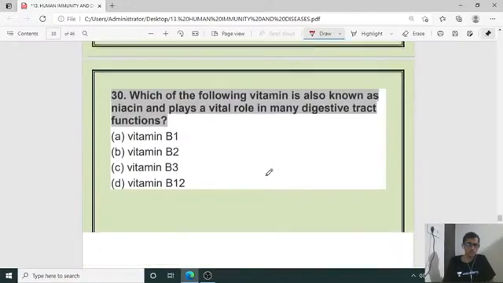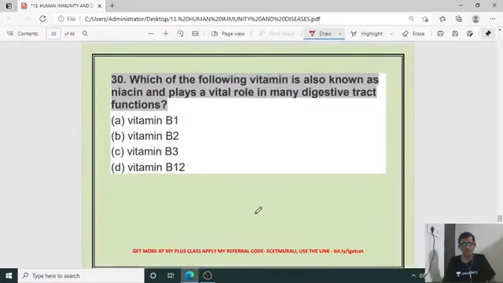Next, question number 30. Which of the following vitamins is also known as niacin and plays a vital role in many digestive tract functions? One of the vitamins is known as niacin. It is important for many digestive tract functions, that is vitamin B3.